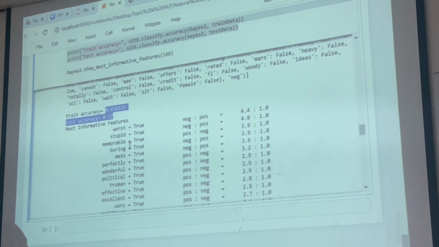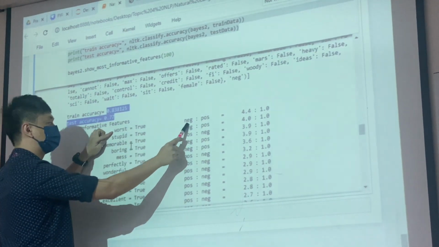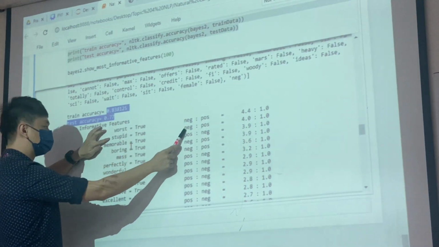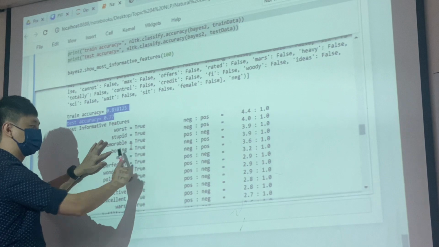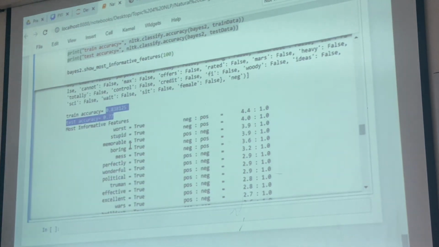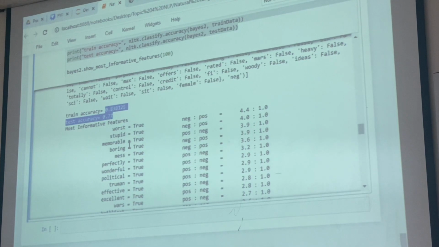So the machine will tell you that worst is actually a negative comment. Stupid is a negative comment. Memorable is a positive comment. Boring is a negative comment, and so on and so forth. So from here we can identify whether this word is a negative or positive comment.